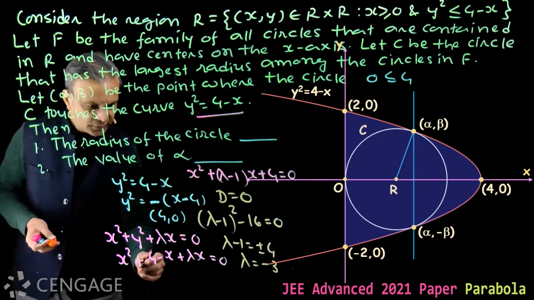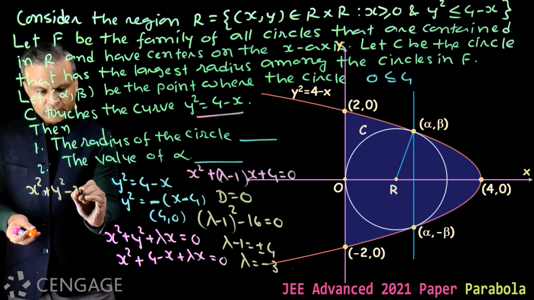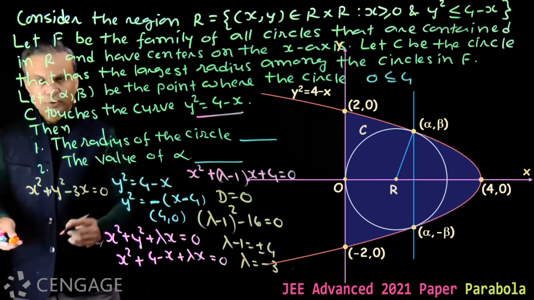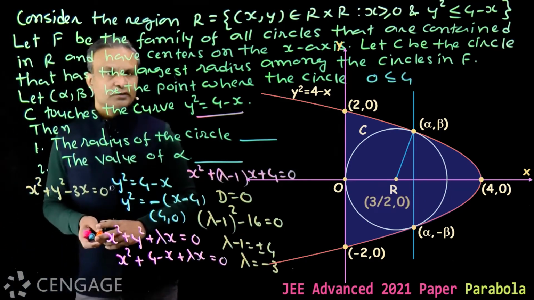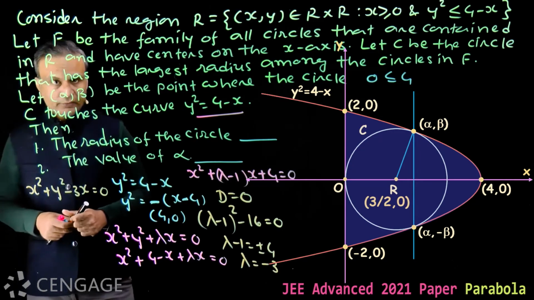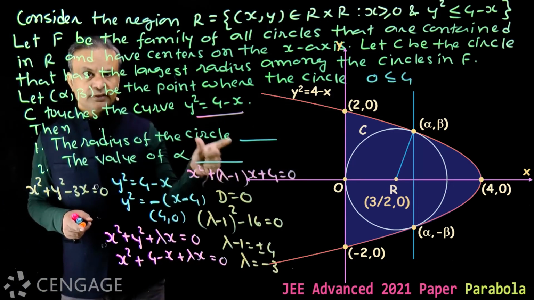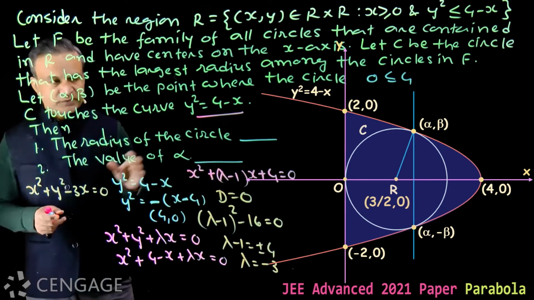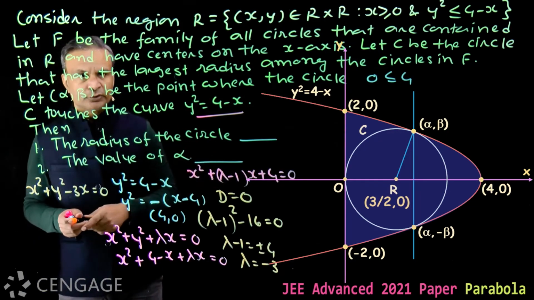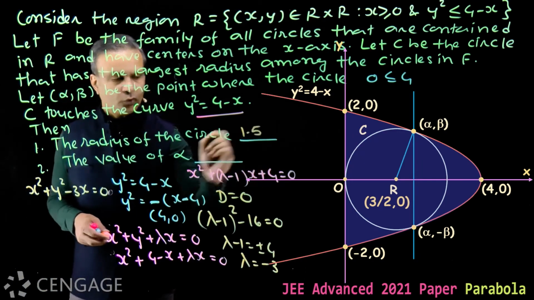So the equation of the circle is x square plus y square minus 3x is equal to 0. Center of the circle will be 3 upon 2 comma 0, and radius will be 3 upon 2. From the figure, the radius of the circle is 3 upon 2. Distance of center from the origin is 3 upon 2. So radius is 3 upon 2. So here the value is 1.5.